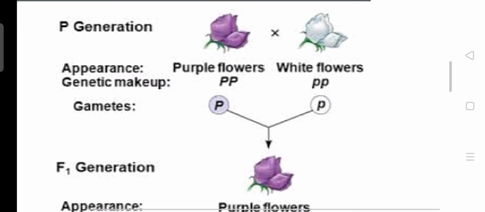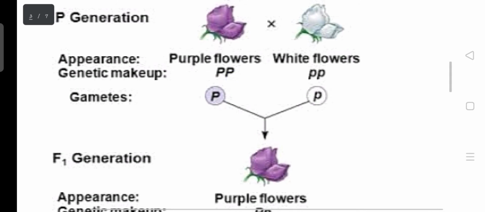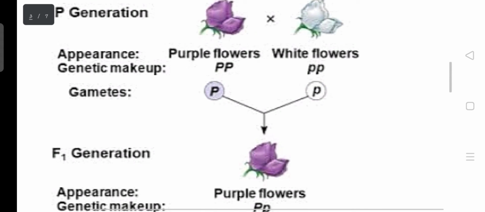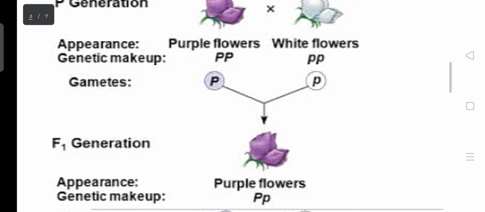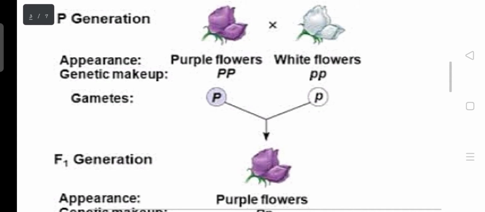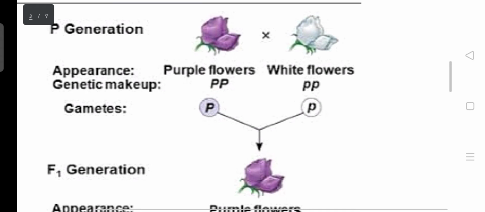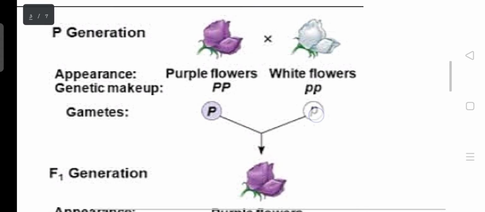You have a trait here which shows the appearance of the flowers. You can see the purple color and the white color. The purple color has the dominant gene. That's why it's presented with this letter. And then the white color has a recessive gene. That's why it's presented with this letter. So during reproduction, the parent flower produces half each of these genes to produce one full gene here, and then same thing with this to produce one full gene here.